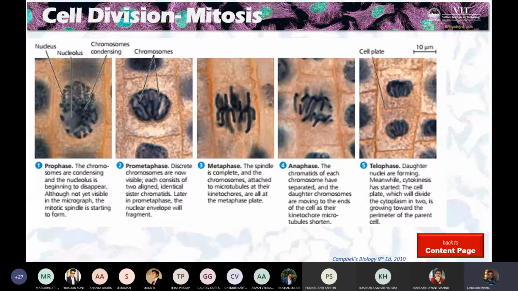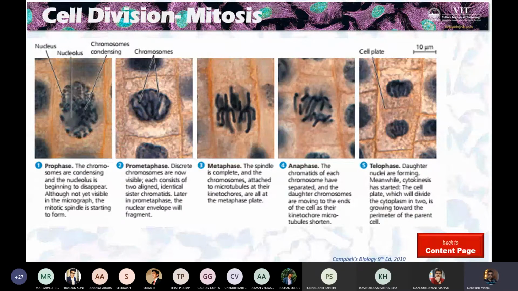You will see thin threads. Then prometaphase, you see the chromosomes directly, thick chromosomes, but still they are in the nucleus. Metaphase, the nuclear membrane is all gone, and the chromosomes align themselves in a plate. We can call it a metaphase plate. That is determined by the microtubules, which form a spindle-like shape.